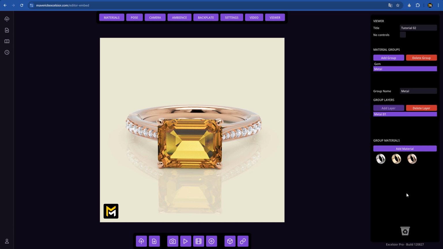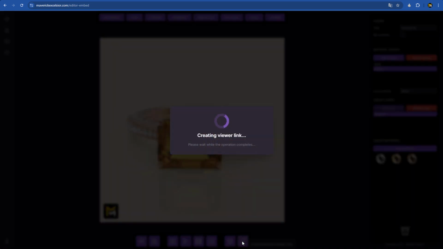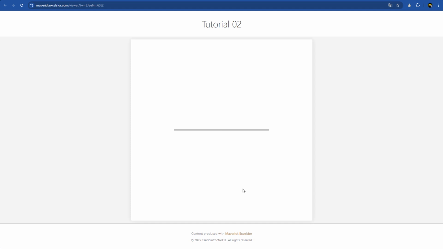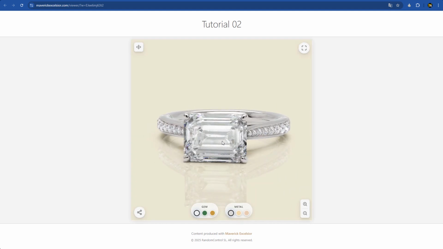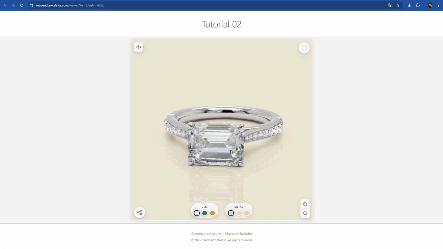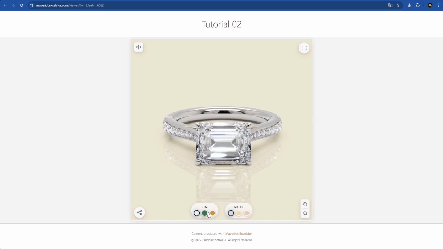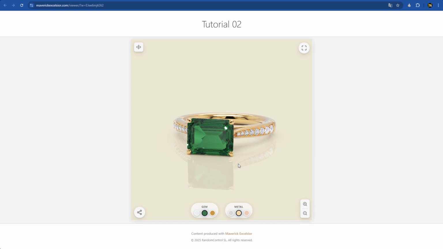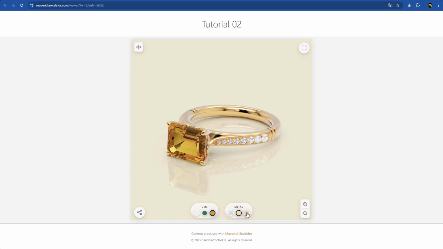Now it's time to create the interactive link. We'll click the button, and in a couple of seconds, the link is ready. Notice it's only about 1 megabyte. That's great. We'll open the viewer to see how it looks. Here's our interactive model with the material configurator. See how you can switch materials on the fly and view your combinations in real time.